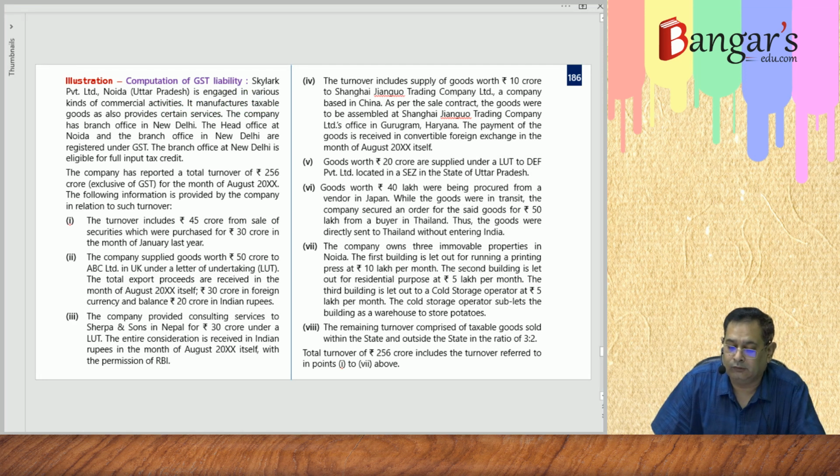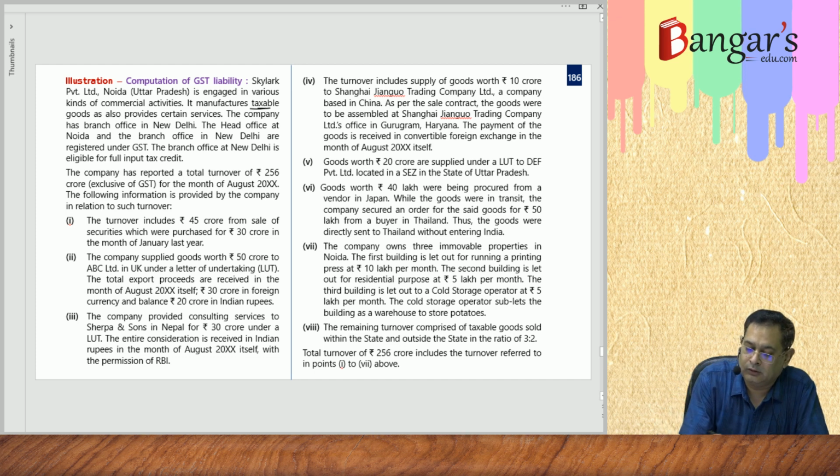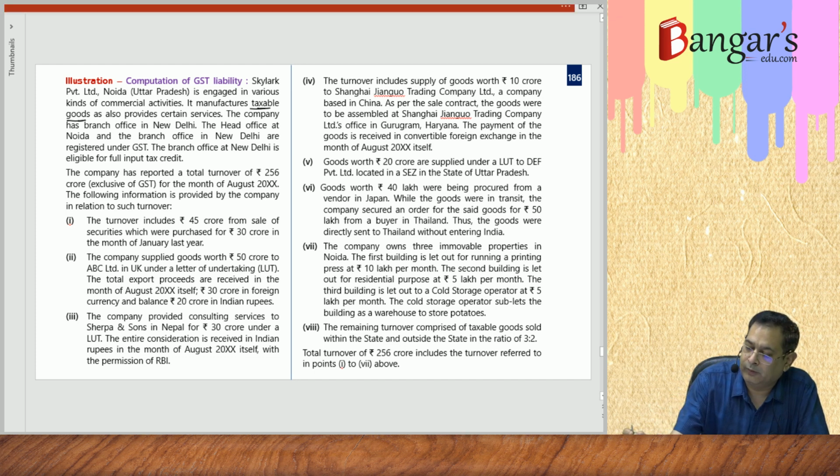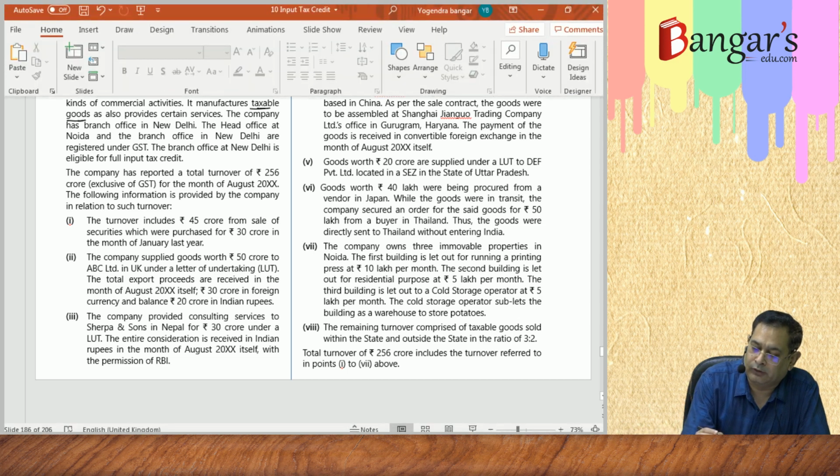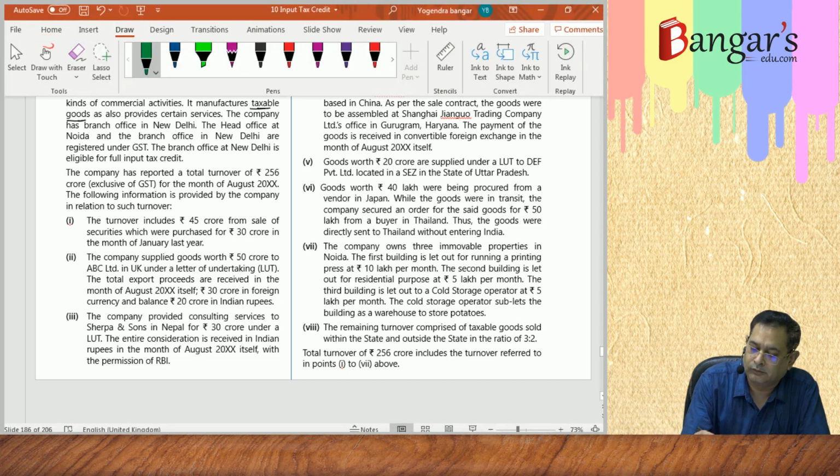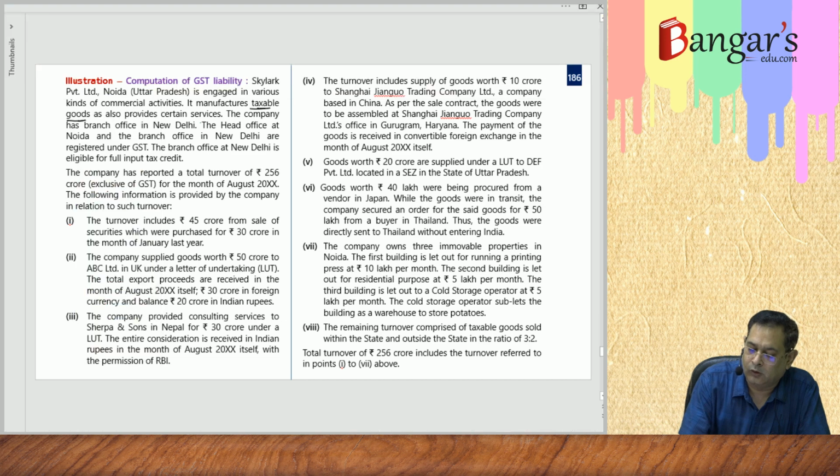It is engaged in various kinds of commercial activities. It manufactures taxable goods, and also provides certain services.